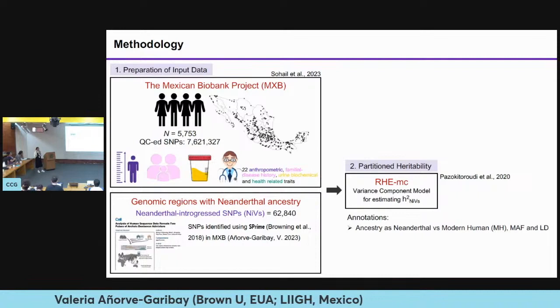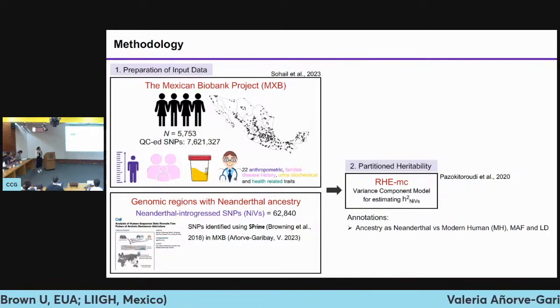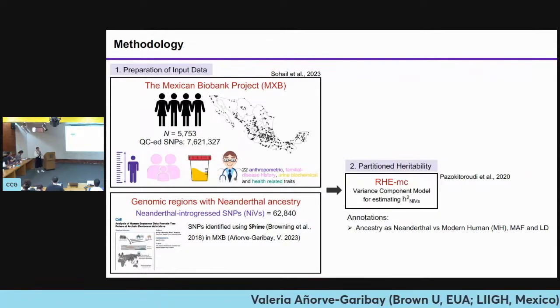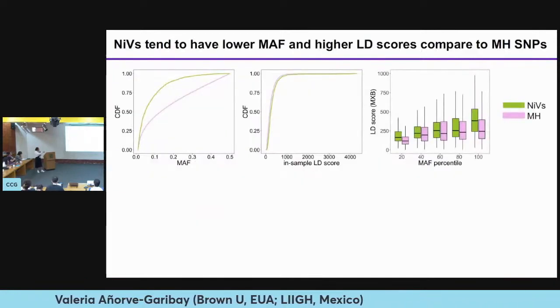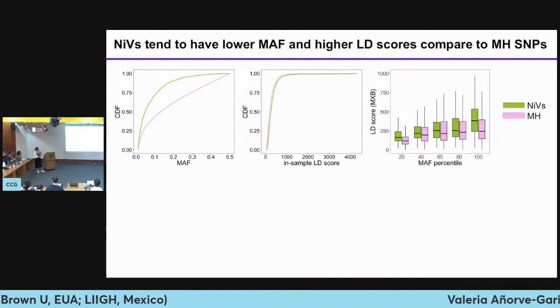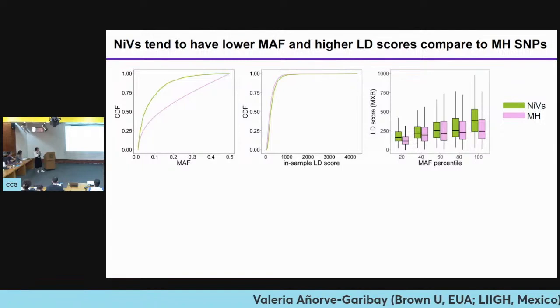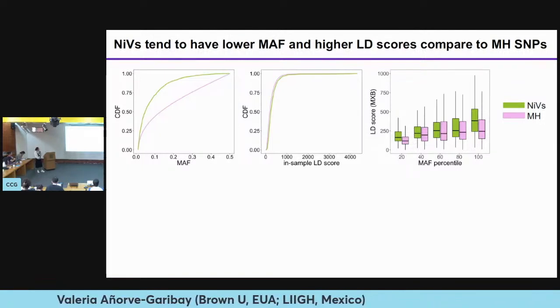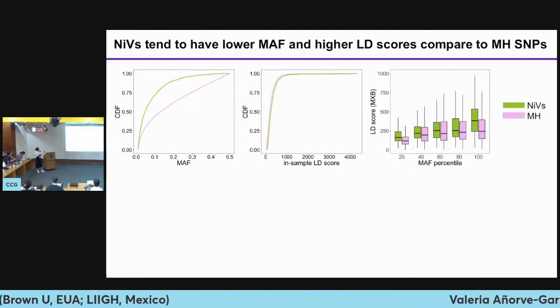And the annotations that I'm using are ancestry, such as Neanderthal and modern human, minor allele frequency, and linkage disequilibrium, as they have been suggested to affect the genetic architecture of complex traits. And so, as part of my results, I first want to highlight the differences in these metrics between NIMS and modern human SNPs. So here in green, I'm showing you Neanderthal introgressed variants, and in pink, modern human SNPs. And in the first panel, I have minor allele frequency, and in the other, I have in-sample LD score.